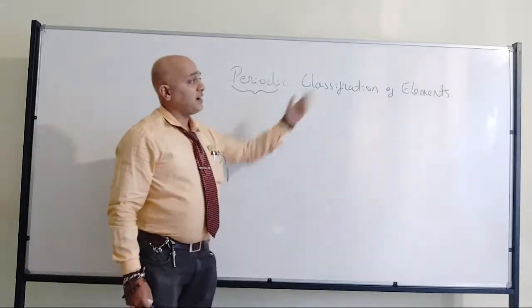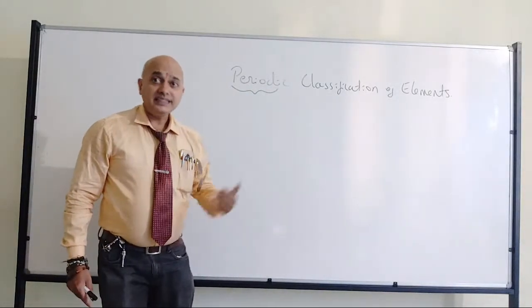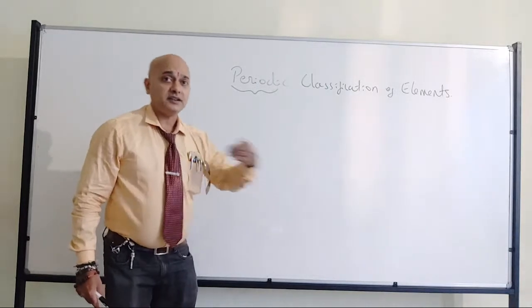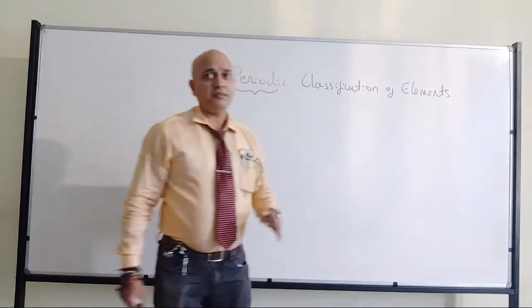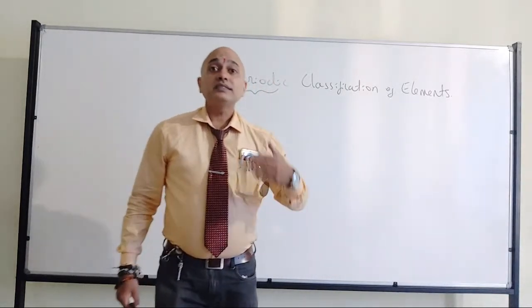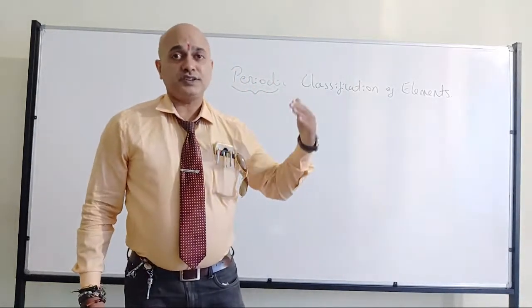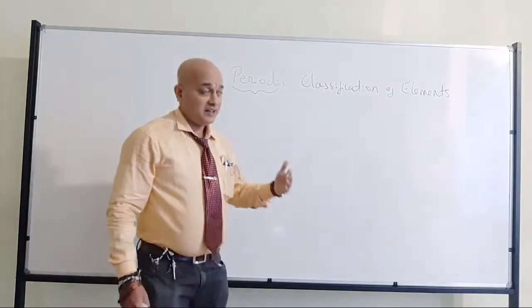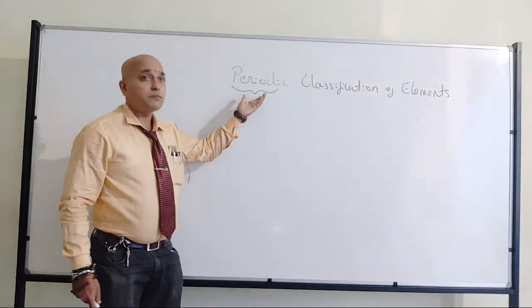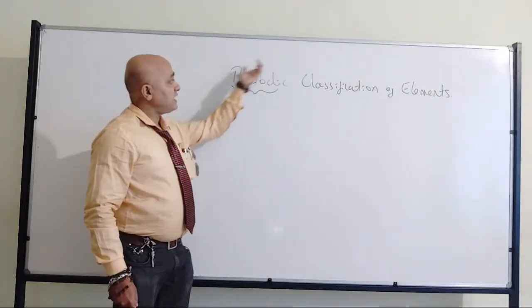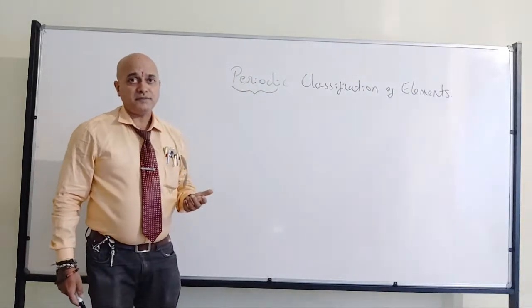In this case, we are focusing on the atoms. So periodic classification of elements means this is how the elements are arranged in a particular manner where we can see there is a repetition in the common properties of those elements. That's what periodic stands for.